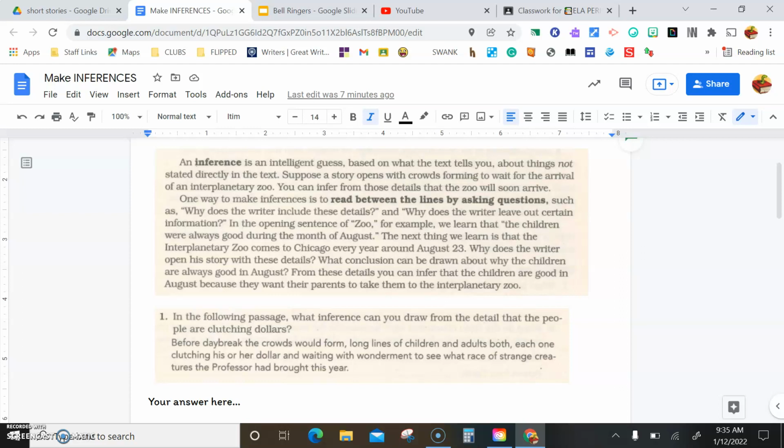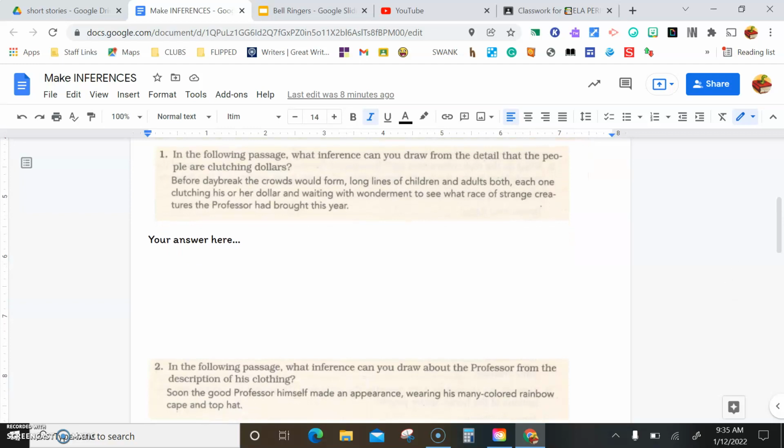In the opening sentence of Zoo, for example, we learn that the children were always good during the month of August. The next thing we learn is that the Interplanetary Zoo comes to Chicago every year around August 23rd. Why does the writer open the story with these details? What conclusion can be drawn about why the children are always good in August? From these details, you can infer that the children are good in August because they want their parents to take them to the Interplanetary Zoo.